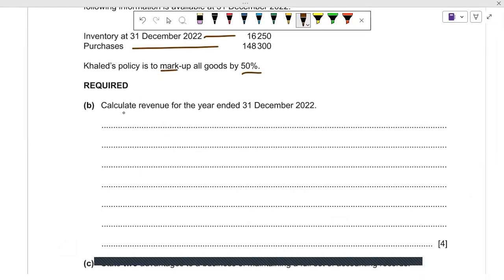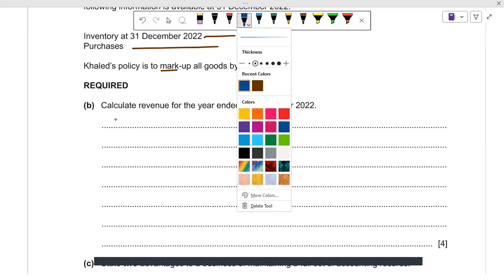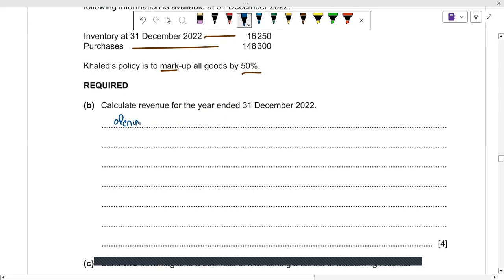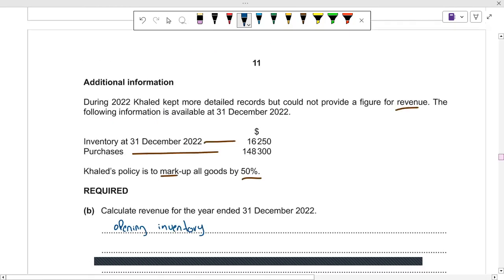So we have to calculate the revenue for the year ended 31st December. So this is a very simple question. So basically we have opening inventory. Maybe you forgot, but we have opening inventory for the start of the year.